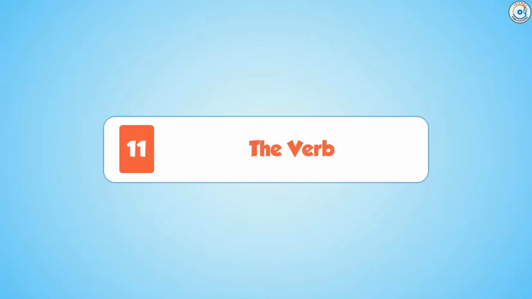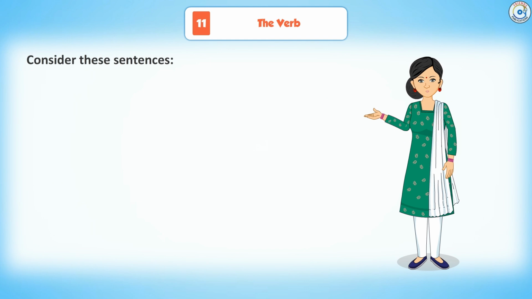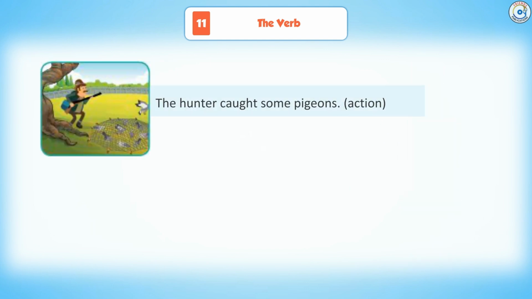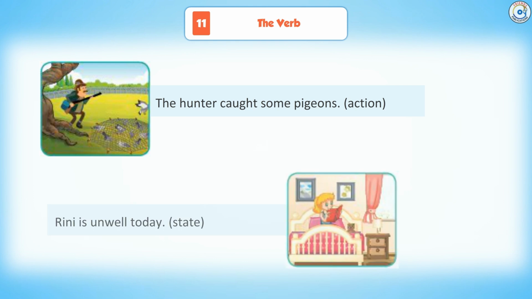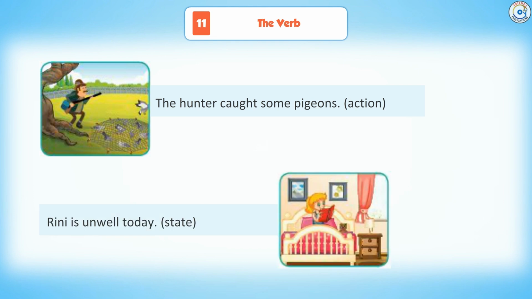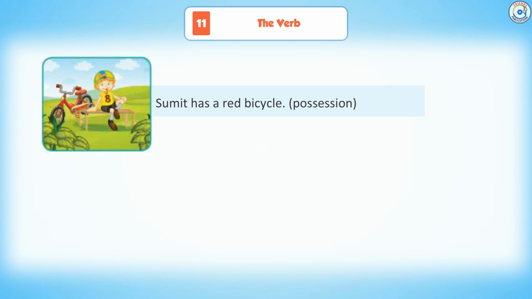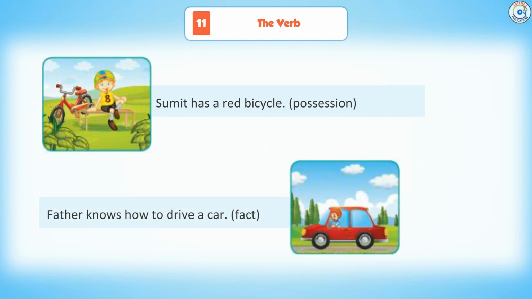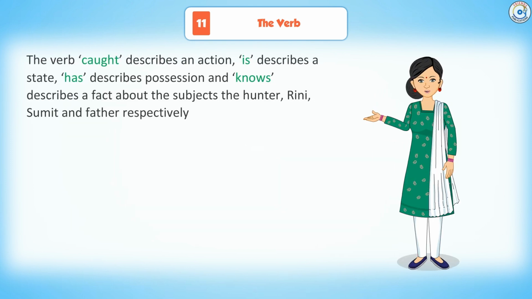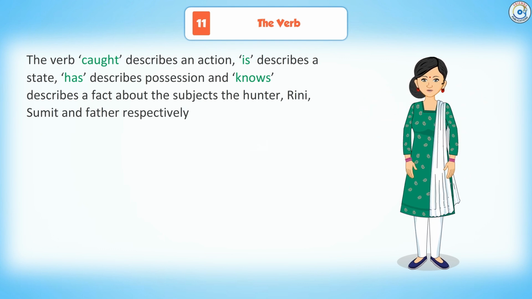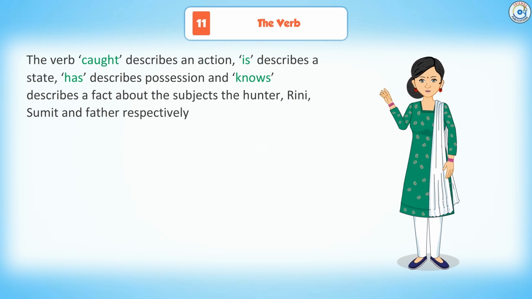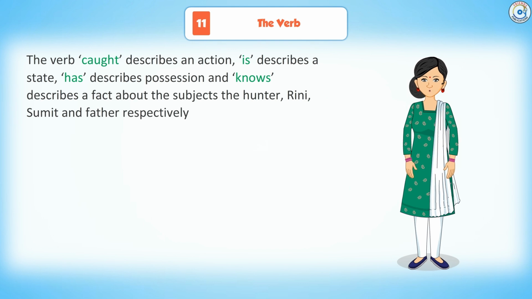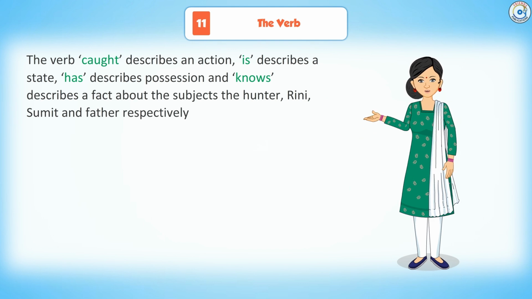Chapter 11. The verb. Consider these sentences. The hunter is catching some pigeons. Action. Rini is unwell today. State. Sumit has a red bicycle. Position. Father knows how to drive a car. Fact. The verb catch describes an action. Is describes a state. Has describes position. And knows describes a fact about the subjects the hunter, Rini, Sumit and father respectively.